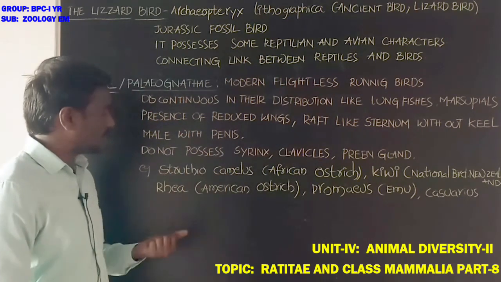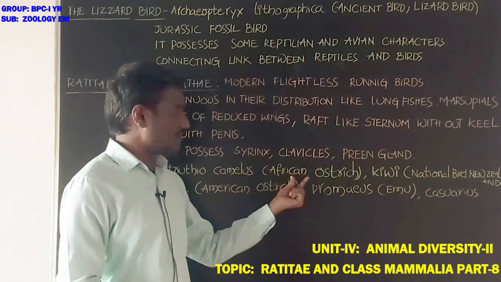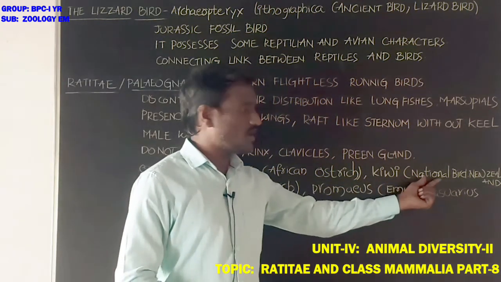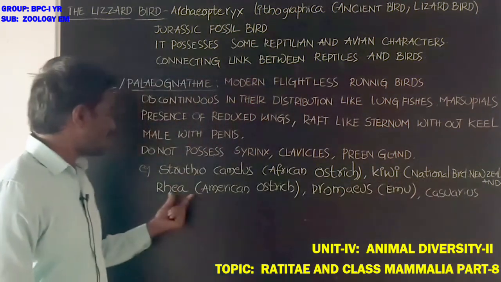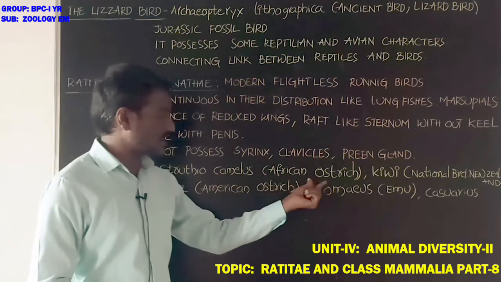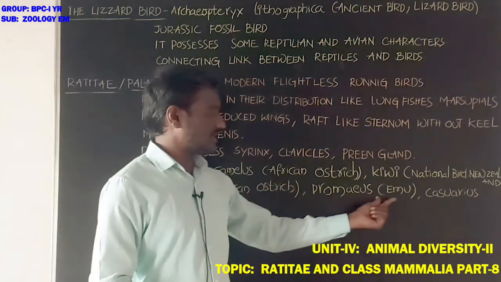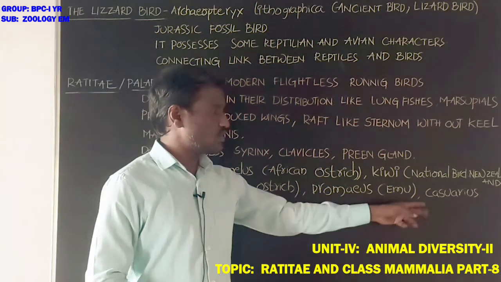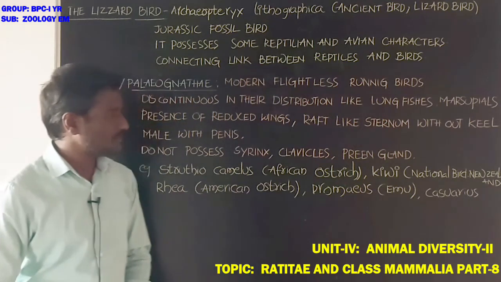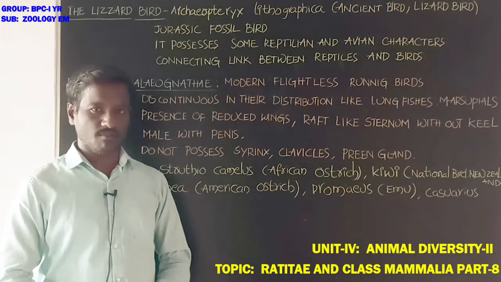Next, examples are Struthio camelus, common name African ostrich. Kiwi, it is the national bird of New Zealand. Rhea, American ostrich. Dromaius, emu. Casuarius, cassowary. Students, that is about the Paleognathae or Ratite birds.